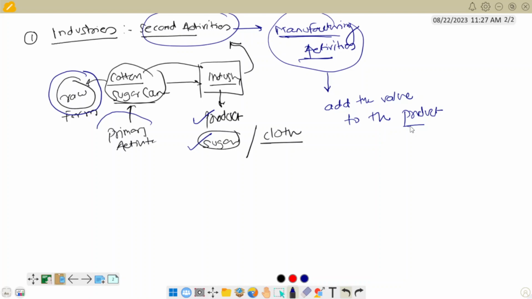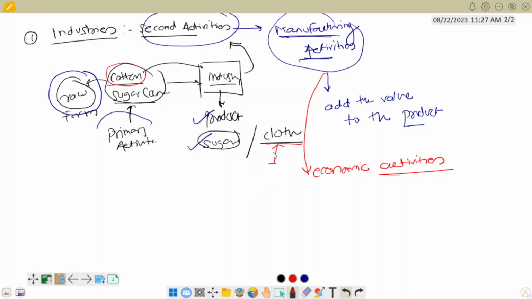Now, manufacturing activities are also referred to as economic activities. Why? Let's take the example of cloth. The cloth is the end product. We cannot directly wear cloth from the cotton. We have to use the cotton as a raw material and do the pre-processing, and only then can we wear the cloth.